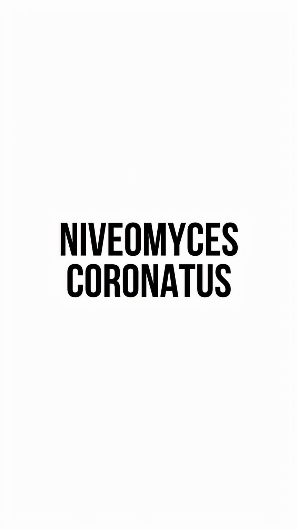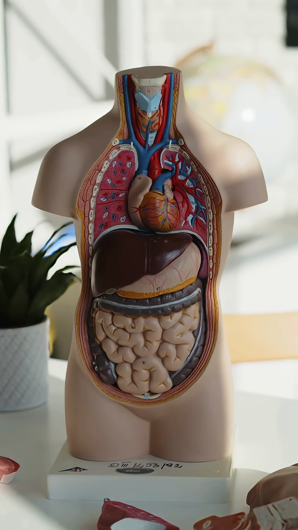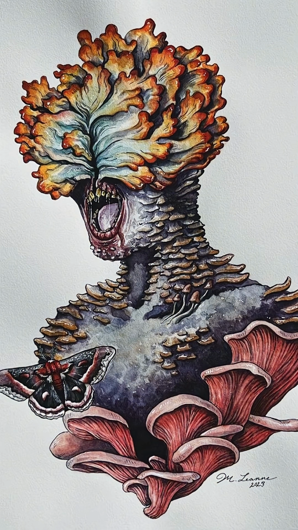Niveomyces coronatus and Torrubiella mycezombiae are just two of the many kinds of hyperparasite that can infect O. unilateralis. Whilst fungi like this can infect insects, they can't infect humans or any other mammal. We just don't have the right biology for it. Our internal body temperatures are far too high for any such fungus to survive, and so a scenario like The Last of Us is unlikely to occur.